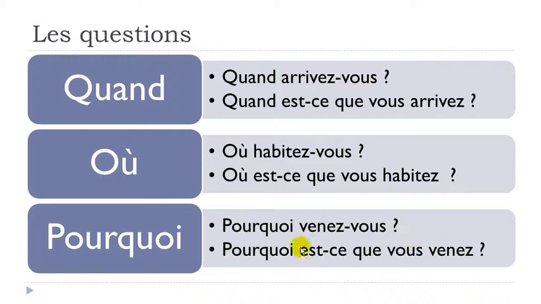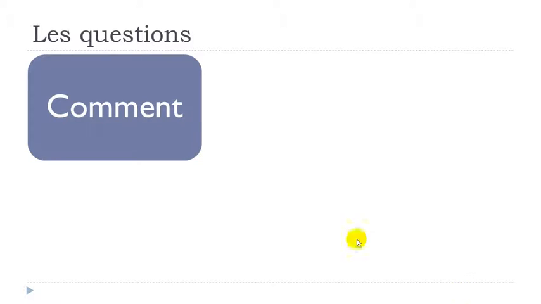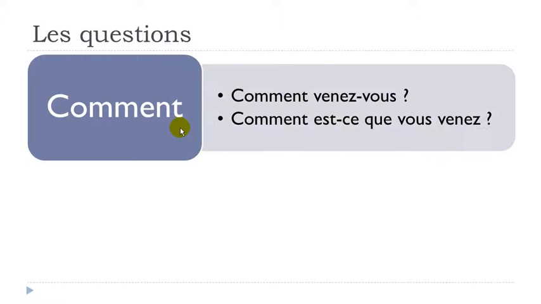Same rule here. If you want to add this est-ce que, then you just keep the classic order like subject and verb. Pourquoi est-ce que vous venez? Okay. And then comment is how. Comment venez-vous? How do you come?